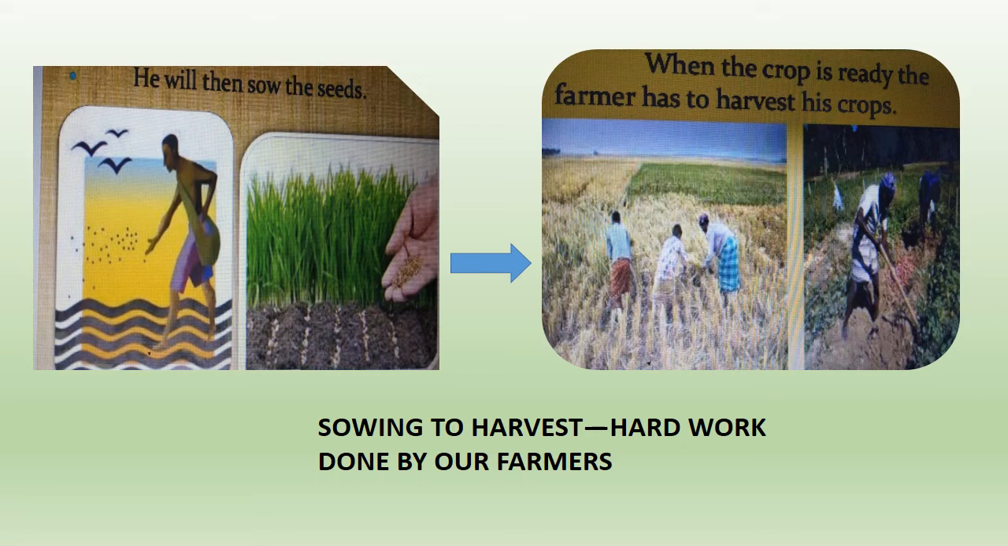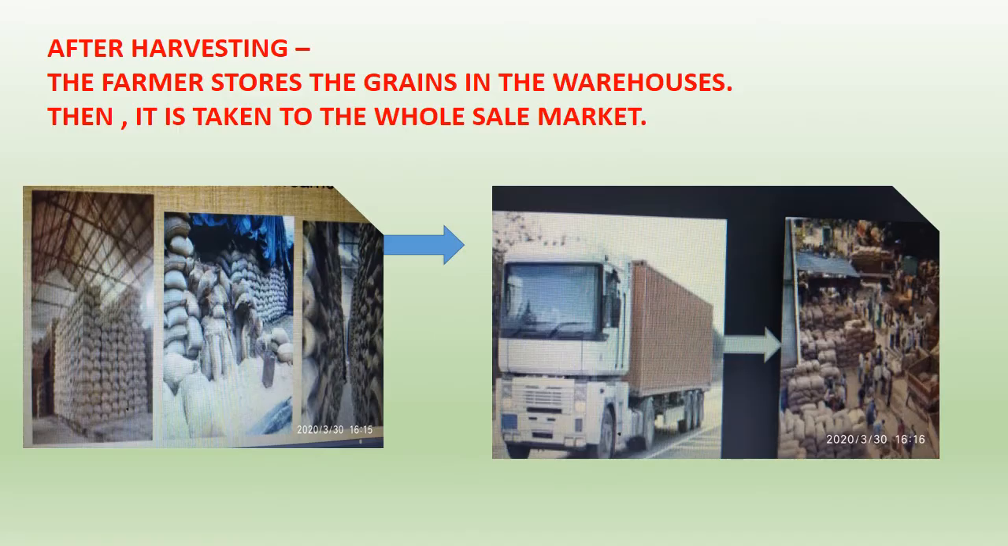Okay, so when it is ready for harvest, after harvesting, see, the farmer stores the grain in the warehouses. Warehouses are like the stores you all have in the house where we keep certain things which we use later on. So see, can you see in the first picture also there are three different pictures.